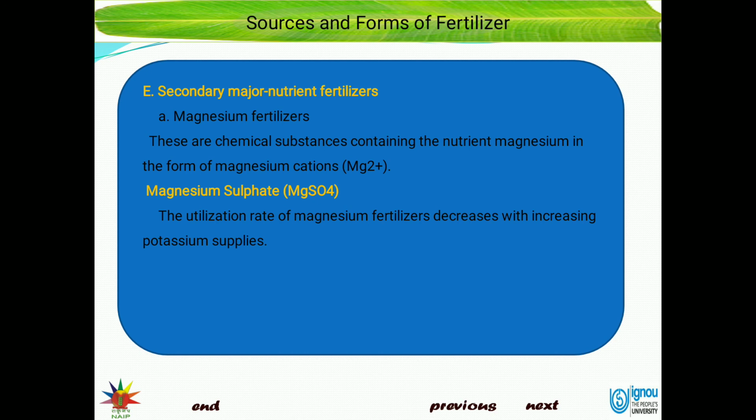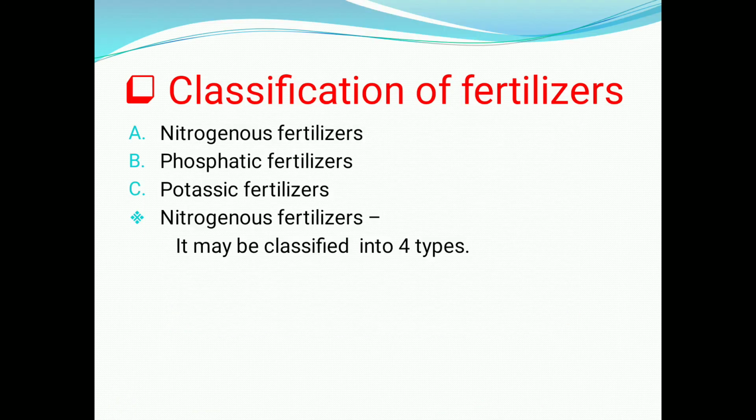So you have to write the definition of fertilizer, then classification. Mostly the fertilizers are classified into 4 categories, that is nitrogenous fertilizer, phosphatic fertilizer, potassic fertilizer, and complex fertilizer. Under that it may be classified into 4 types. We have already discussed that.